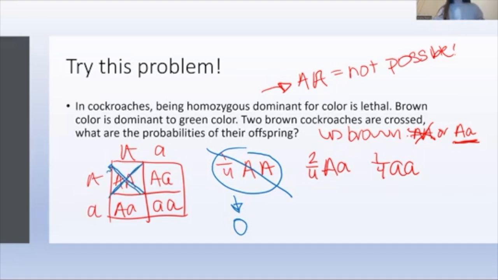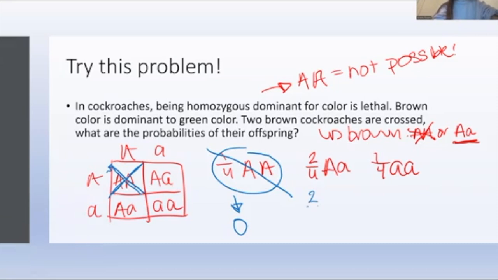So you'll notice now the probabilities that we have left, if we didn't change them, are 2/4 and 1/4. That only adds up to 3/4. But if those are our only probabilities, and that's our whole thing, it should add up to 1 whole. That means we have to adjust our numbers. So if you look at this little Punnett square down here, you'll notice now there are only three options. Two of those three options are the heterozygote, and one of those three options is the homozygous recessive.